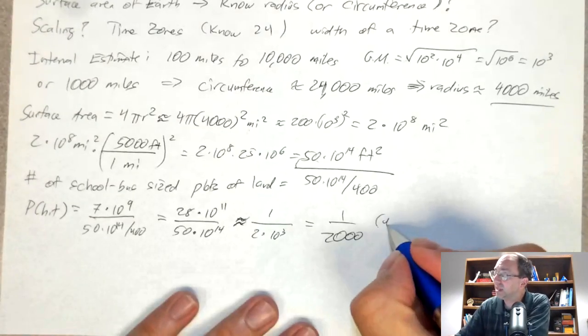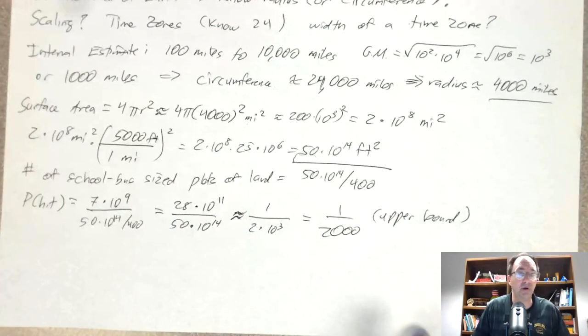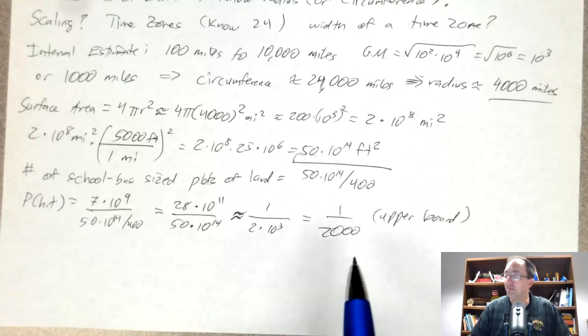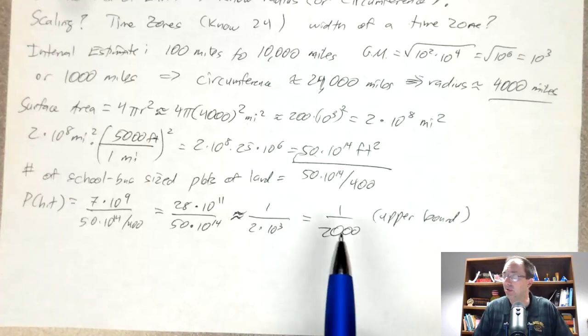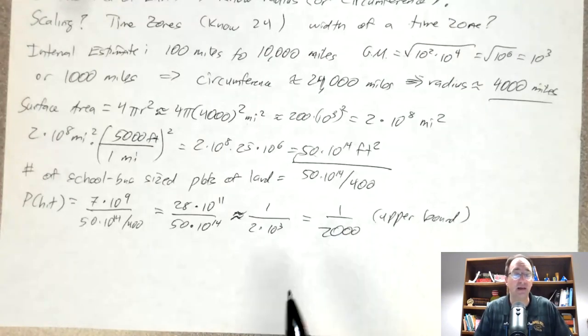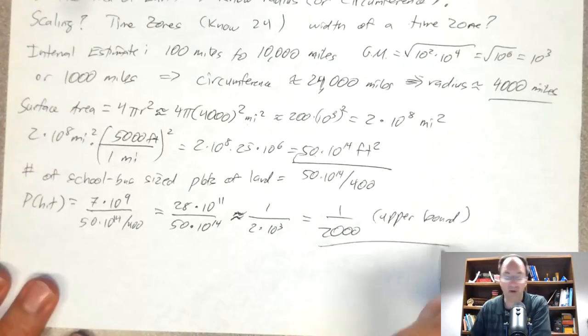is our very crude estimate. But notice the nice thing is this is an upper bound because we know that people are not equally distributed on the Earth. There's a lot of oceans and deserts and things where if the satellite lands there, no one's going to get hit. And so the probability we expect to actually be somewhat less than this number. Now, the sad news is that means that the other plots of land are more likely to have more than one person in it. So if a satellite does hit a populated plot, it's probably going to hit more than one person. But that wasn't the question. It was just a question of what's the probability that at least one person gets hit. And we have an answer of 1 in 2,000.